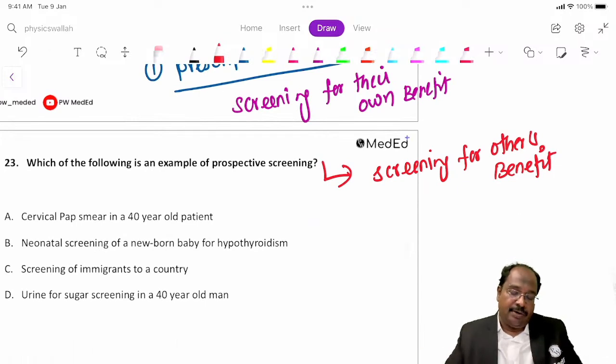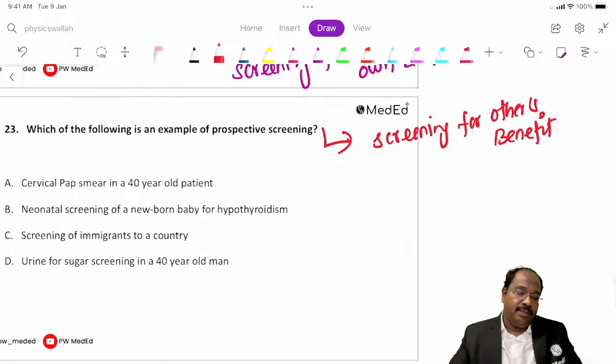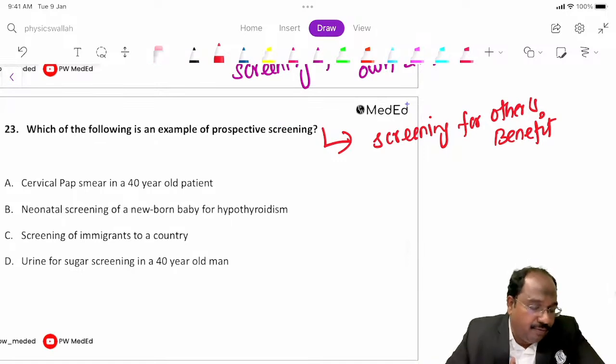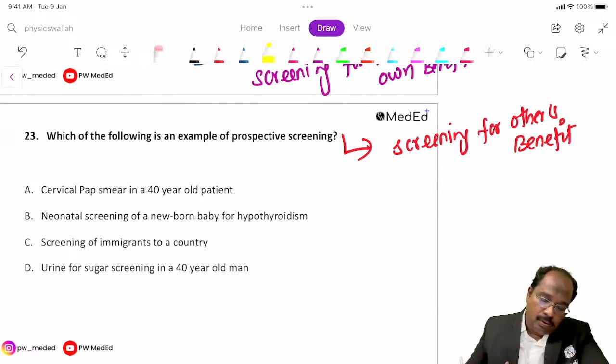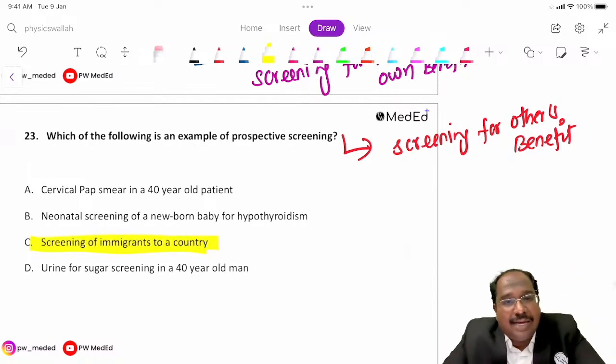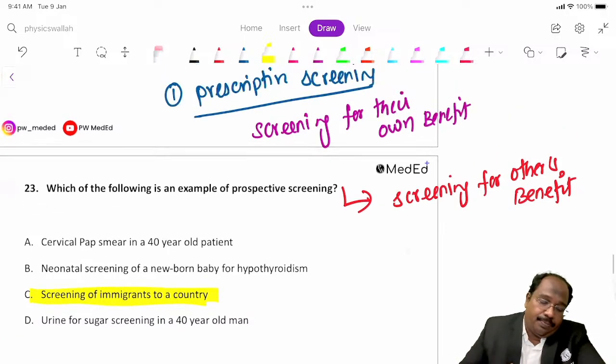So what is the answer here? This is screening of immigrants. Immigrants is the answer, as you are being screened for others' benefit. Even now they screen when you come to the airport. During COVID times they were screening. So you are being screened for others' benefit. This is called prospective screening.